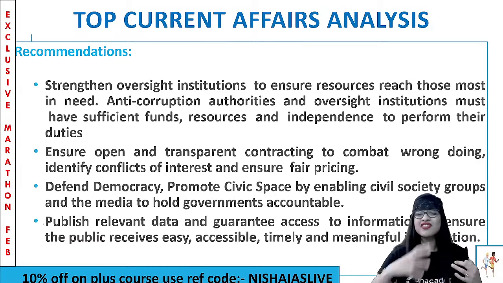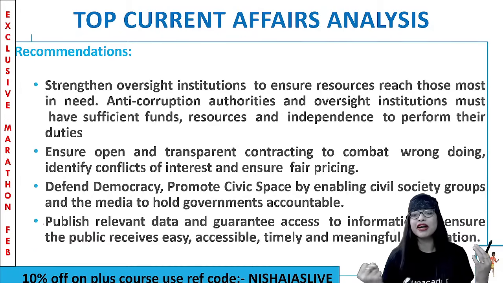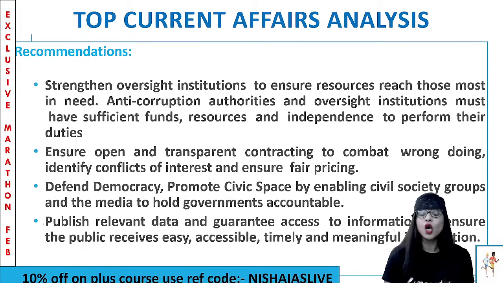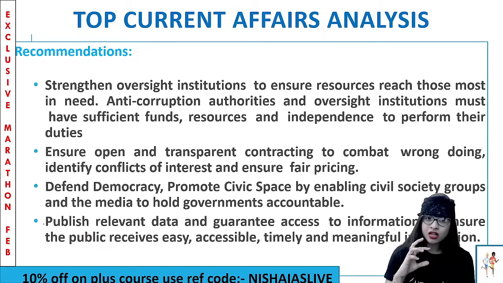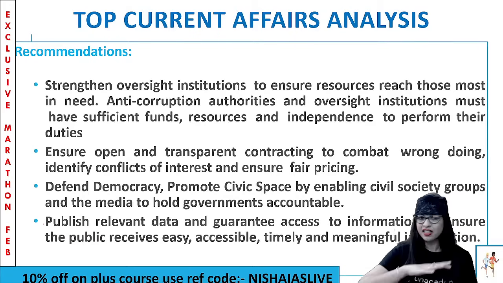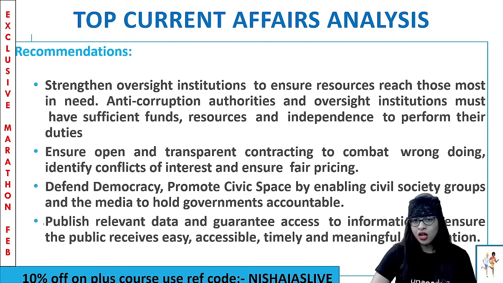Next is, let's have open and transparent contracting to reduce complex wrongdoing. That is, we have to have the rules and regulations put in such a way that we are able to reduce the wrongdoing then and there, ensure fair pricing, and reduce conflict of interest and all. India being one of the biggest democracies in the entire globe, we have to make sure that, not only in name but also in practicality and applicability, we are really democratic with less corruption. Clear?